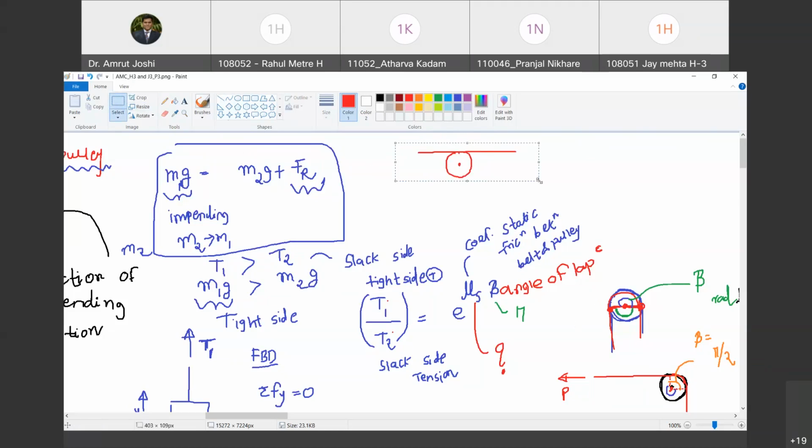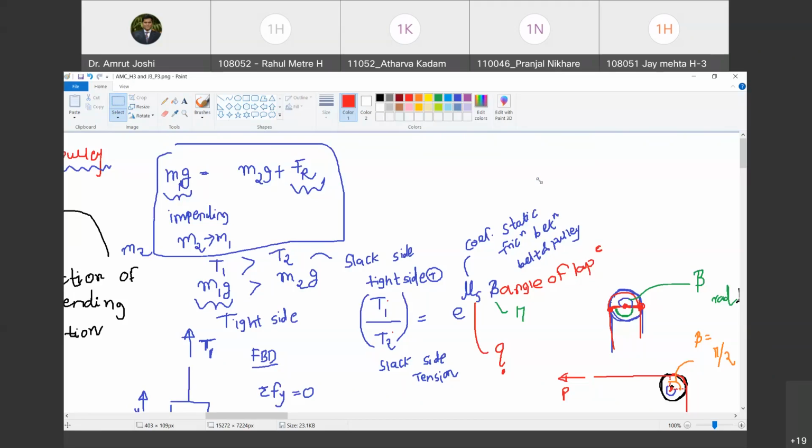Yes. बीटा 0 हो नहीं सकता. म्यू एस 0 हुआ तो T1 और T2 इक्वल हो जाएंगे. बीटा 0 नहीं हो सकता. म्यू एस 0 से ऊपर ही रहना है, नेगेटिव नहीं हो सकता. Therefore, e raised to mu s beta will always be greater than 1, and therefore T1 will be always greater than T2. At the most, T1 can be equal to T2 when mu s is 0. Are you with me? Yes. So these are all the limits that we have from this expression.